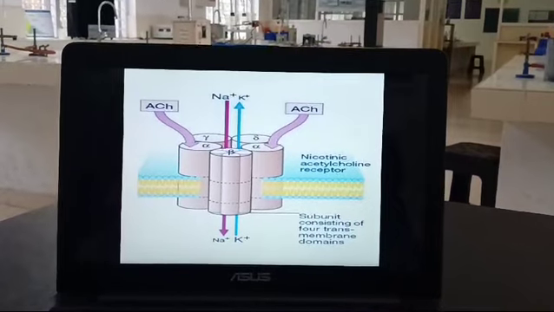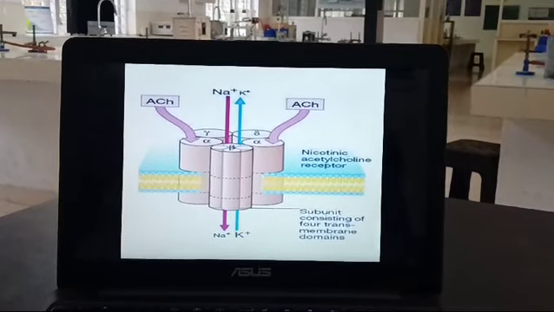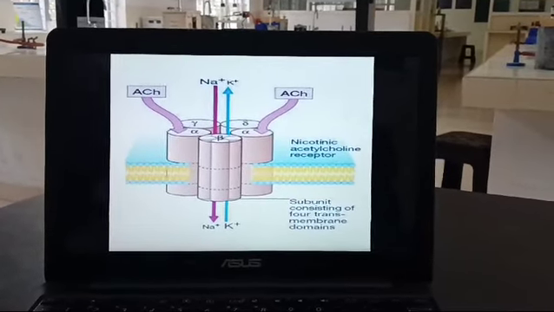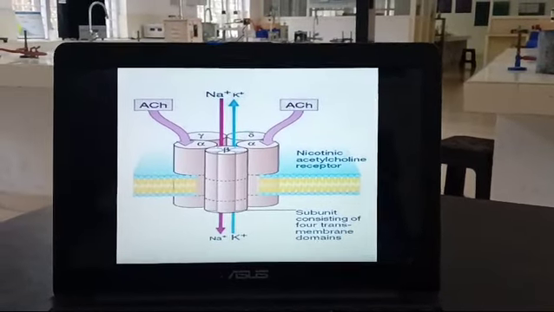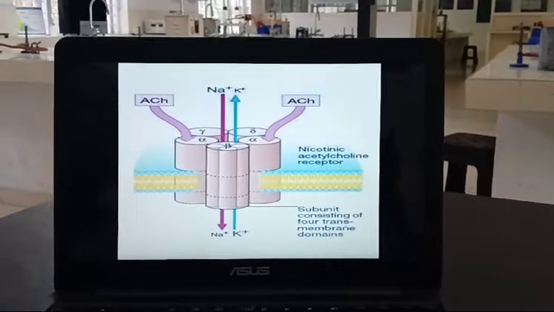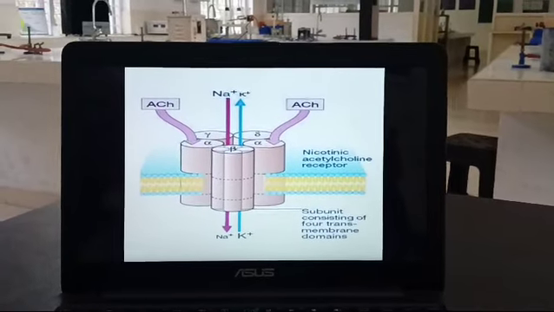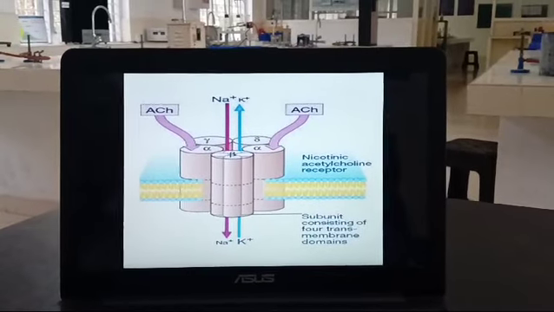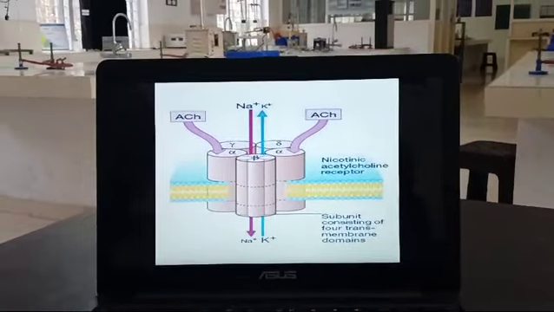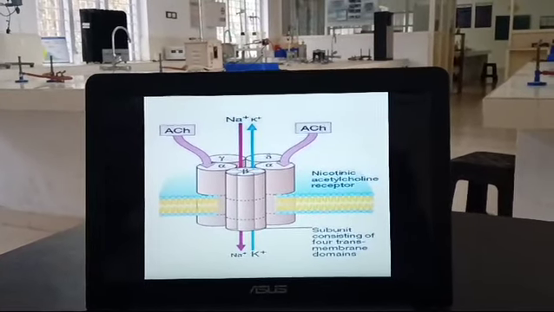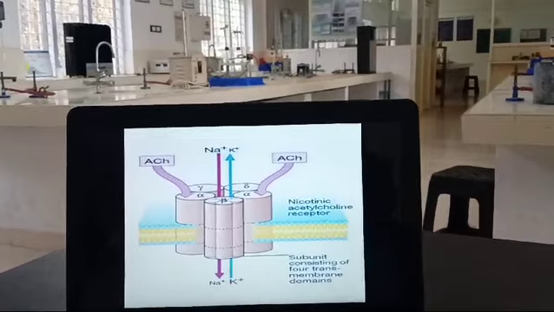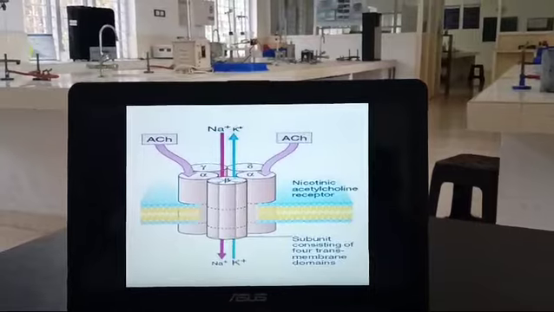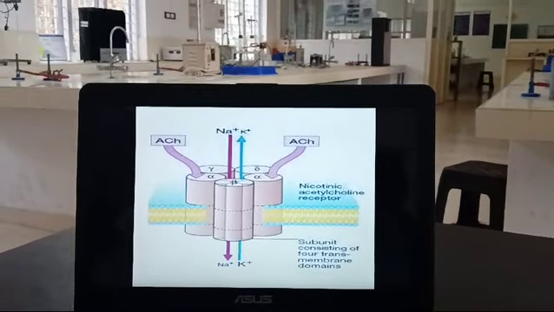And this is the diagram of the structure of one ACH receptor. When ACH comes and binds with this receptor, the channel will be open. Sodium ions will be moving inside, and potassium ions will be moving outside. These ligand-gated ion channels have 5 subunits: 2 alpha, 1 beta, 1 gamma and 1 delta. And each subunit has 4 transmembrane domains.